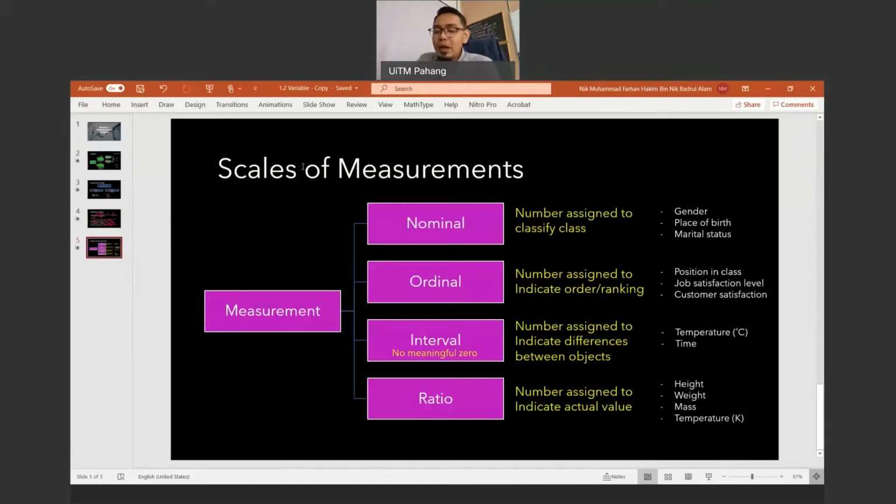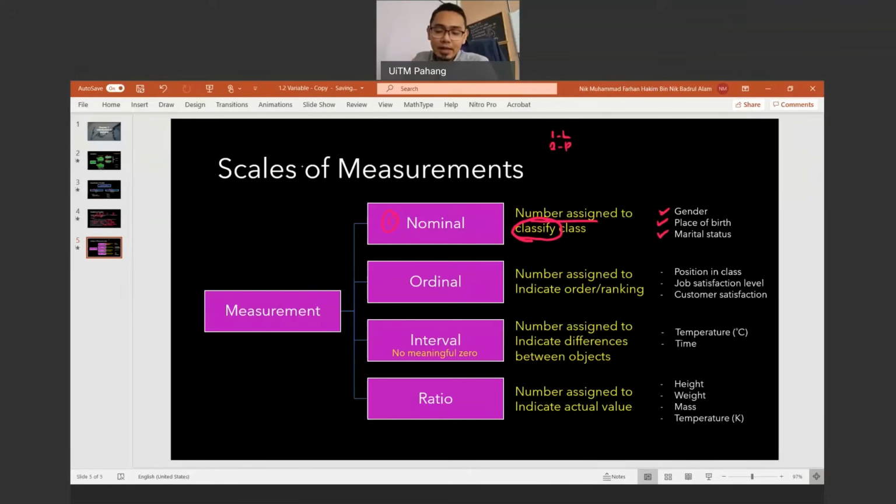Apakah itu nominal? Where under nominal measurement, the number is assigned to classify the class. So the keyword is here, classification, classify the class. Like for example, kita hanya letak nombor, like for example dekat kita punya soalan survey, 1 lelaki, 2 perempuan. So itu nombor yang untuk classify the class. So like for example, gender, place of birth, tempat lahir, marital status, janda, bujang, berkahwin, duda, and so on. Okay. Alright, so number 1, that one is nominal. We are done with nominal. I hope you are clear with that.